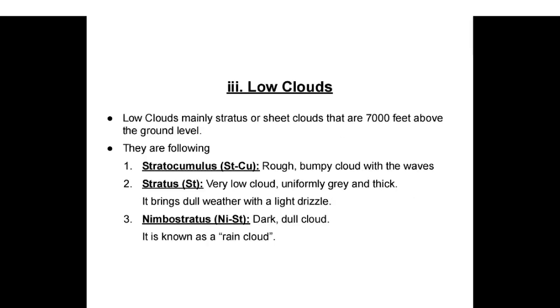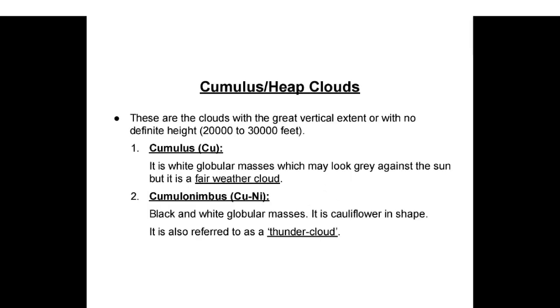Low clouds. Low clouds are mainly stratus or sheet clouds that are below 7,000 feet above the ground level. They are the following: Stratocumulus, rough, bumpy cloud with waves. Stratus, very low cloud, uniformly grey and thick. It brings dull weather with a light drizzle. Nimbostratus, dark, dull cloud. It is known as rain cloud.